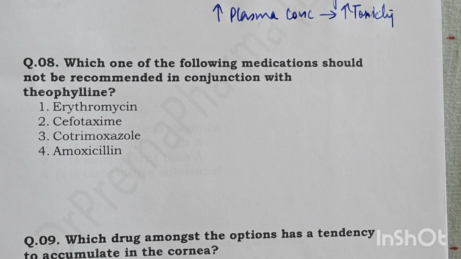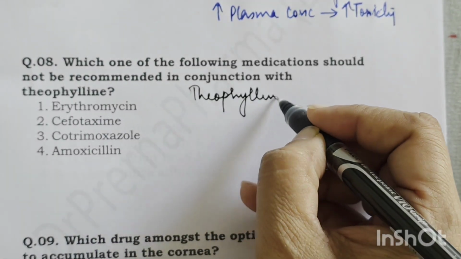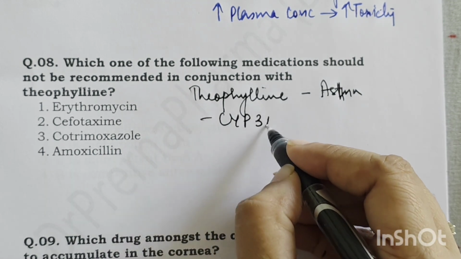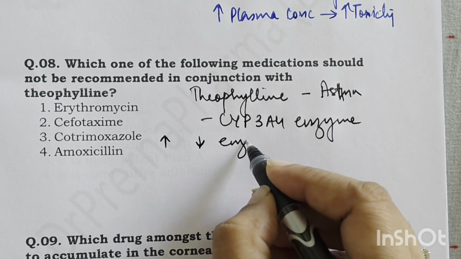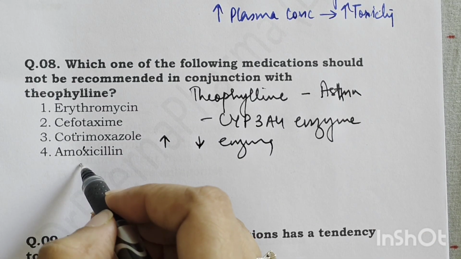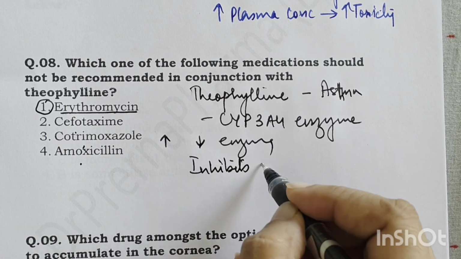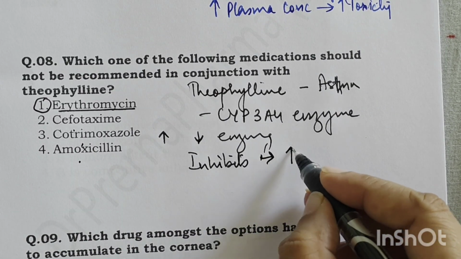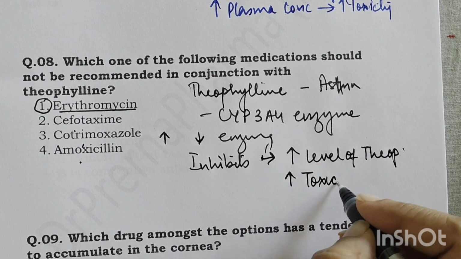Next question is, which of the following medications should not be recommended in conjunction with theophylline? Now we know that theophylline is basically a phosphodiesterase 4 inhibitor, and it is used in asthma. And theophylline is metabolized by the CYP3A4 enzyme. There are certain drugs which increase or inhibit this enzyme, right? So out of erythromycin, cefotaxime, cotrimoxazole and amoxicillin, erythromycin is basically an inhibitor. It inhibits this enzyme, so that will result in increased levels of theophylline in the blood, and that will increase the toxicity of theophylline, right?